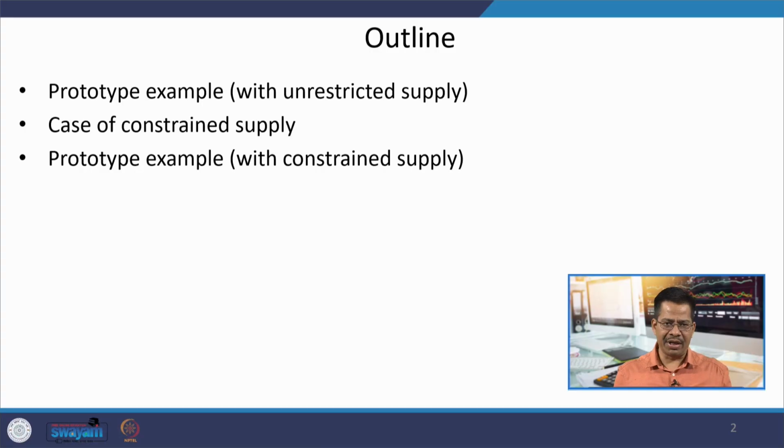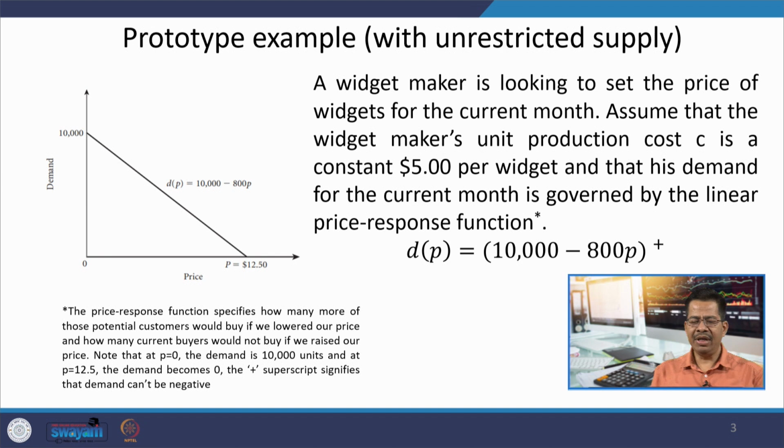For this purpose, let me first take you to a case of unrestricted supply, so that during the discussion we understand what we mean by unrestricted supply and what we mean by restricted supply. We are considering a very simple example, which we call a prototype example, with a simple price response function.